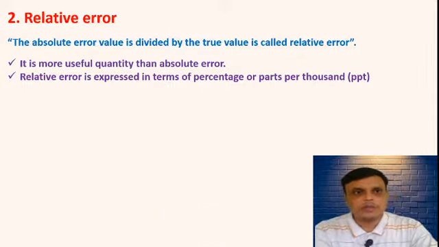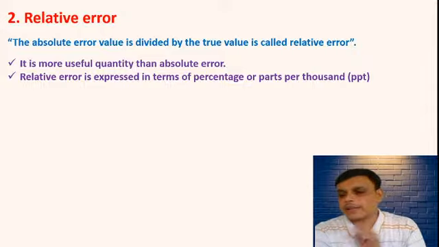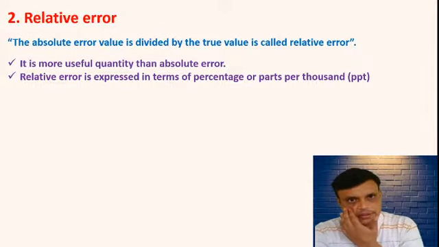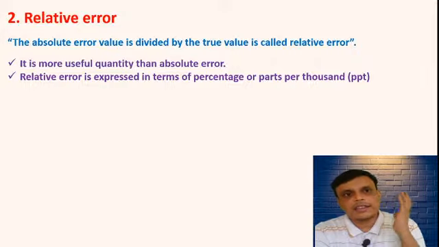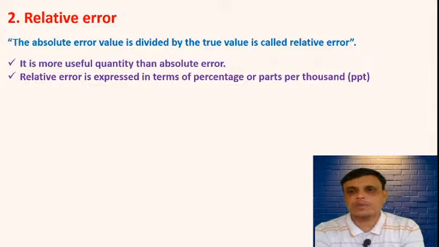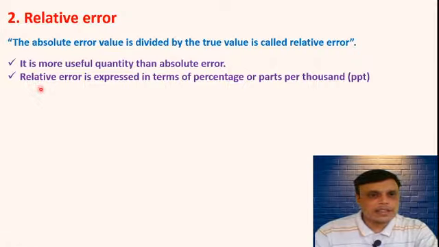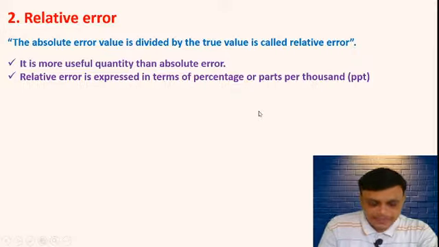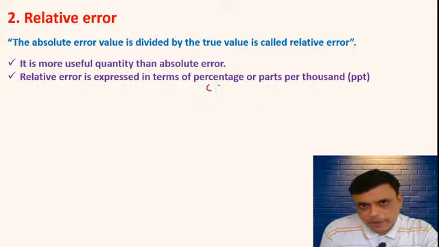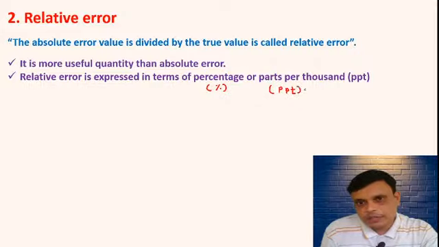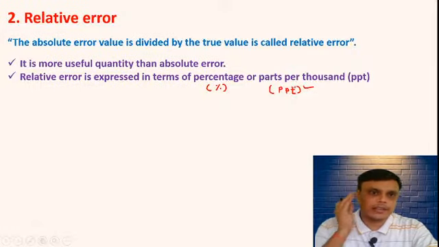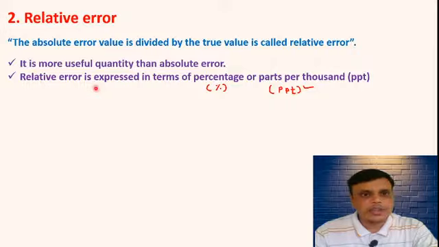Now this relative error is a more useful quantity than absolute error. Generally in chemistry or in any data science, relative errors are used, not absolute errors. Relative error is generally expressed in terms of percentage or in terms of PPT, parts per thousand. So these two ways are there by which we can express relative error.